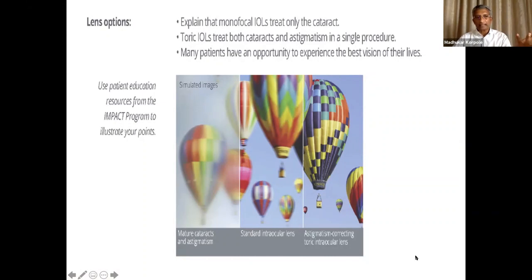You have corrected everything, but we have to tell them that there's something called toricity, something called multifocality, and something like a basic IOL, and then try to add value to your package for the patient.